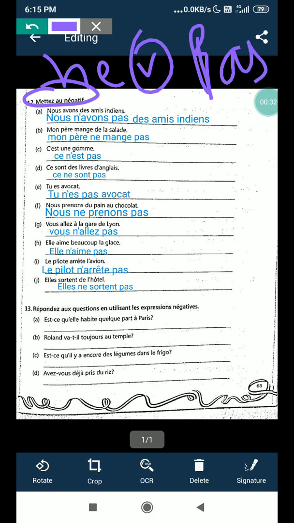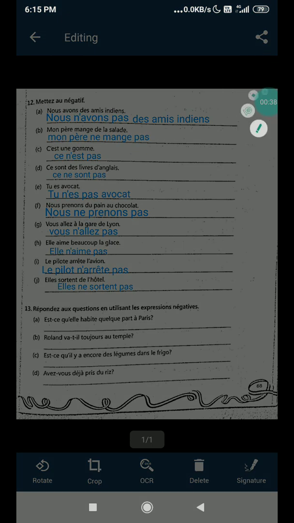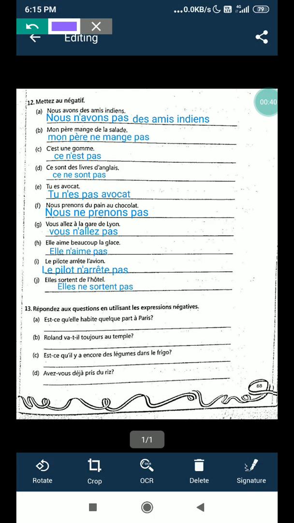and pas after the verb. We have done this so many times, so one more time we will do this exercise. You only have to see the verbs. I'm marking these verbs. These all are the verbs: a, prend, aime, arrête, and sort.